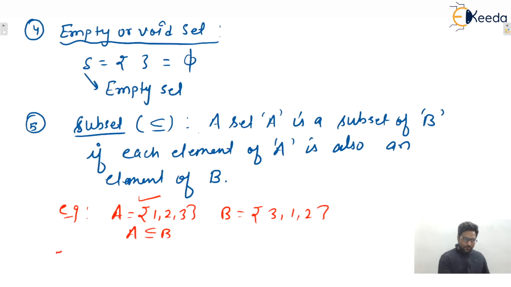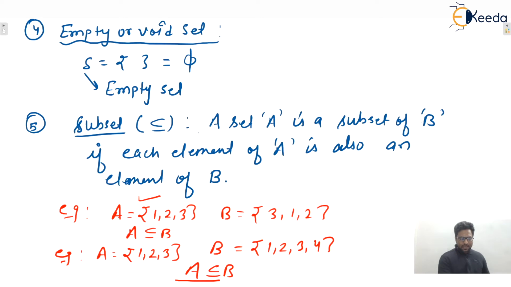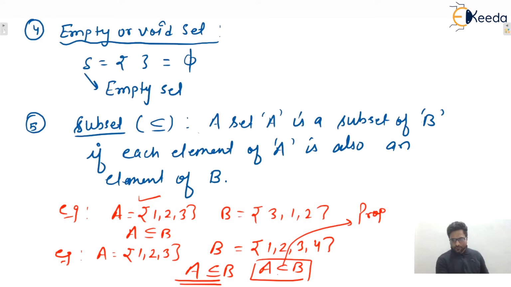Let us take one more example. Let's say A is given to you 1, 2, 3, and B is given to you 1, 2, 3, 4. Now also we can say that A is a subset of B, isn't it? Also we can say that here A is a proper subset of B. Proper subset means that at least one element is less than the set B, then A is called the proper subset of B. So this sign is for proper subset, isn't it?